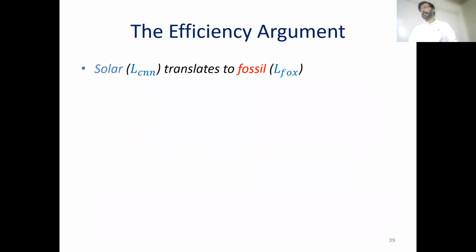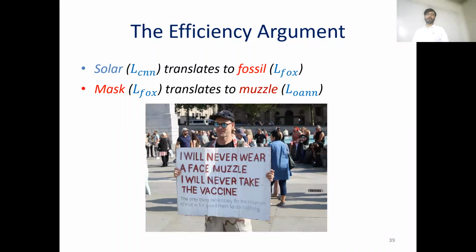When we have a data set of 85 million comments, it's not feasible for us to read individual comments to understand the differences between the communities. But the moment I tell you that solar in the language of CNN translates into fossil in the language of Fox, we immediately know that there is a debate surrounding energy sources. If I tell you mask in the language of Fox translates to muzzle in the language of One American News, we immediately know that there is a debate surrounding how masks are interfering with freedom of expression, and there is a sub-community that does not feel very positive about wearing masks.